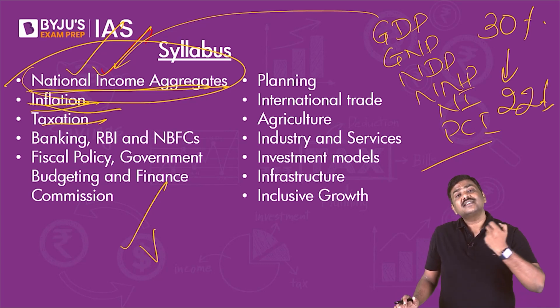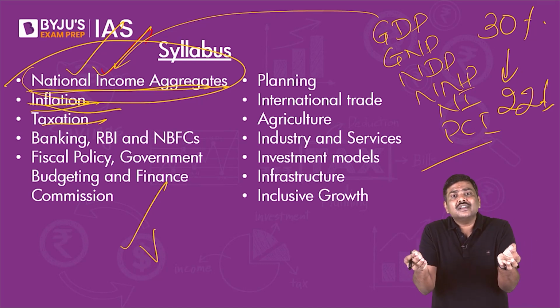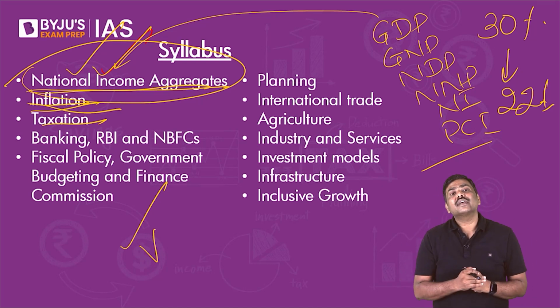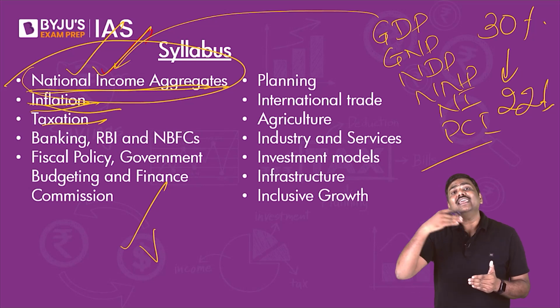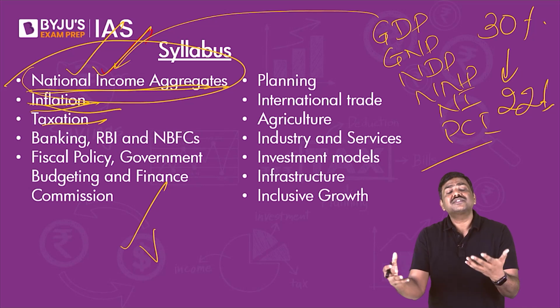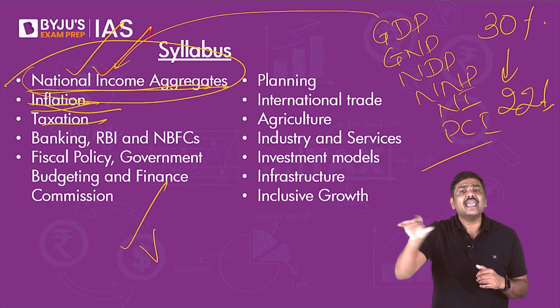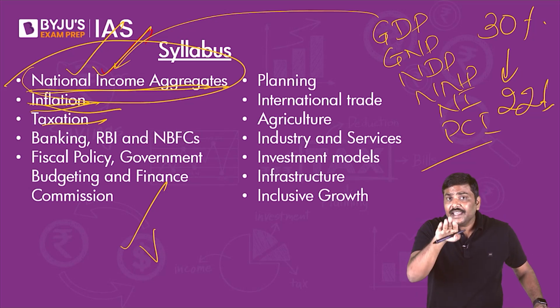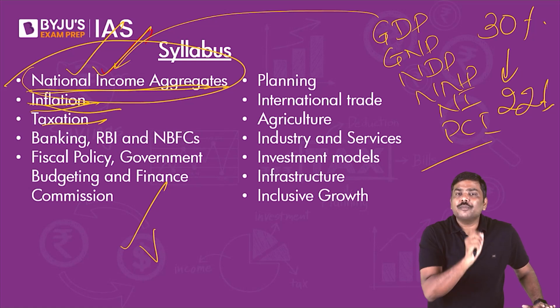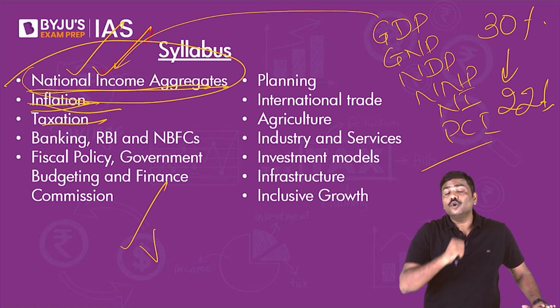UPSC so far has not asked a question on this. Can UPSC ask a question? Of course, yes. A kind of question that could be asked is, for example, have a look at this. The corporate tax rate reduction, no doubt, will have an impact and will promote industrialization in the Indian economy, but also has certain financial implications. Elaborate. Or else another kind of question: critically evaluate the decision of the Government of India to reduce the corporate tax rate from 30% to 22%.